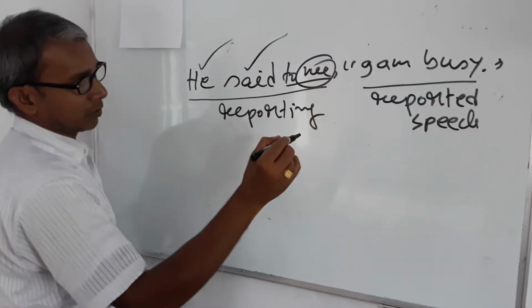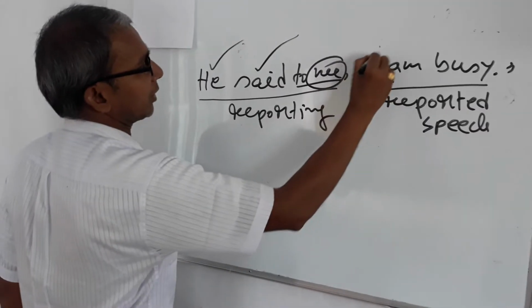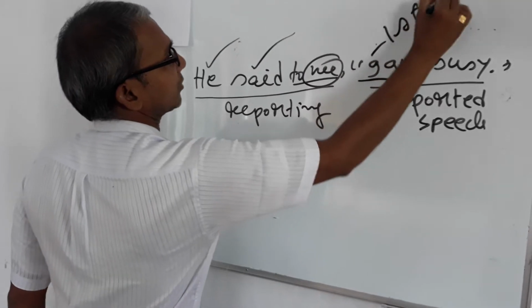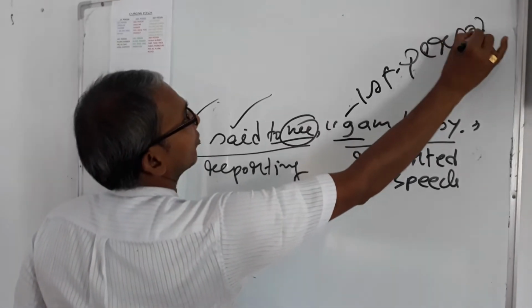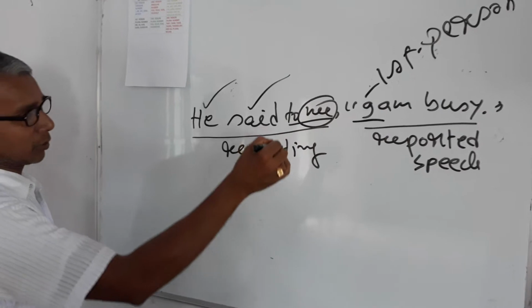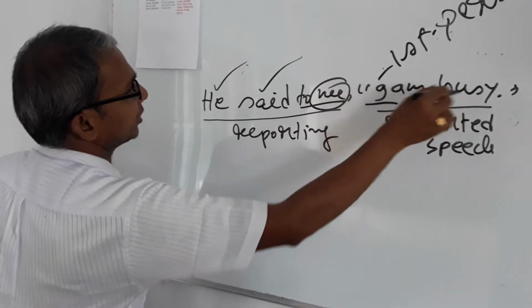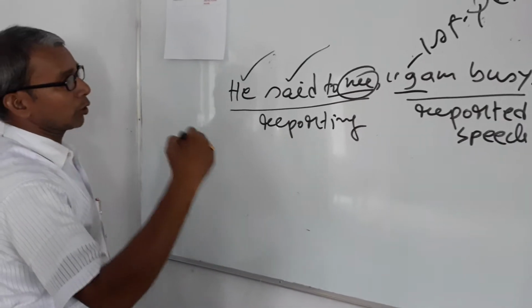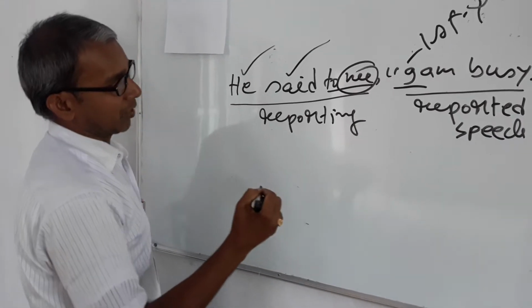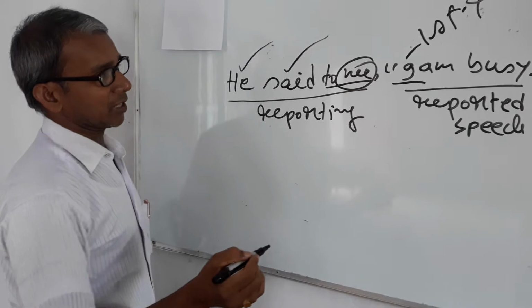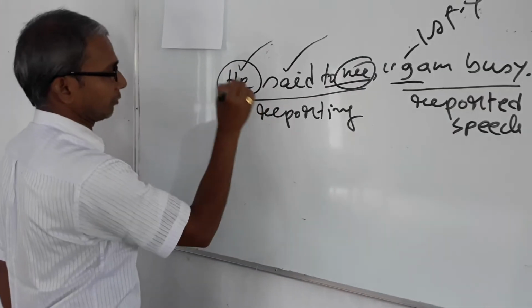The rules of person changing. Here we can see a first person. If there is any kind of first person within the inverted commas, it will be turned according to the subject of the reporting verb.